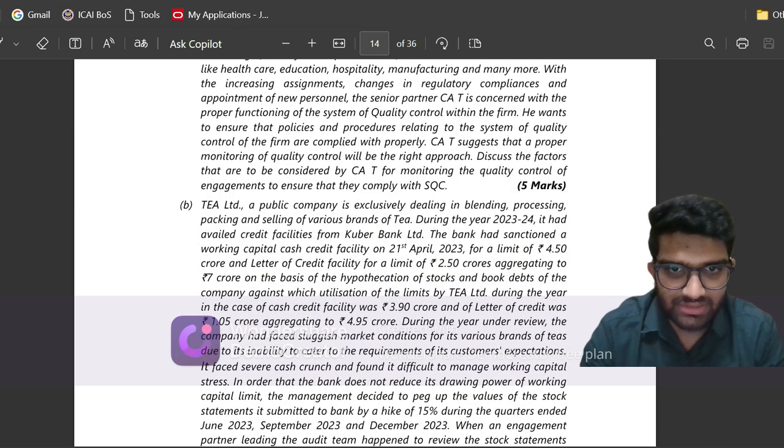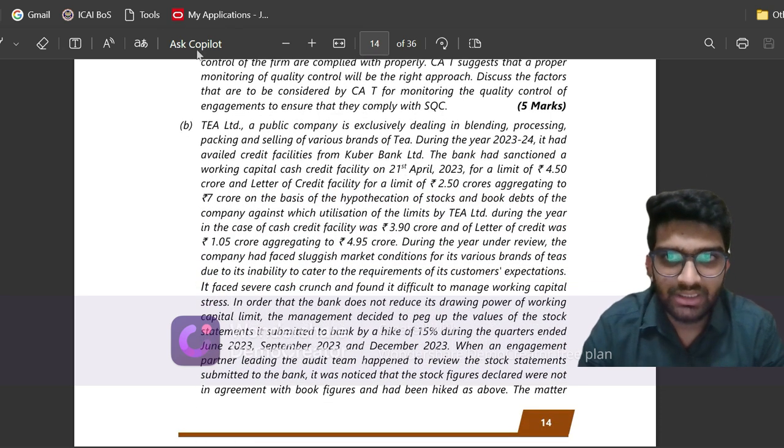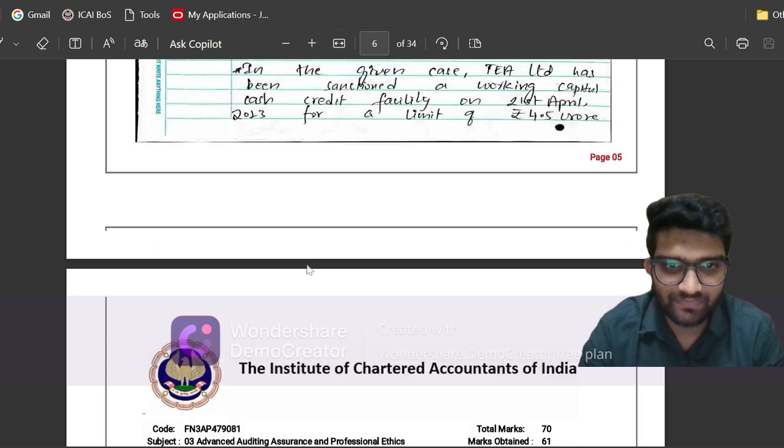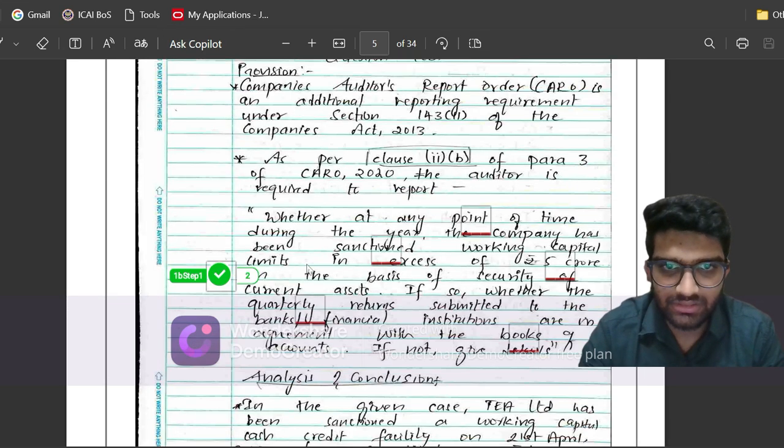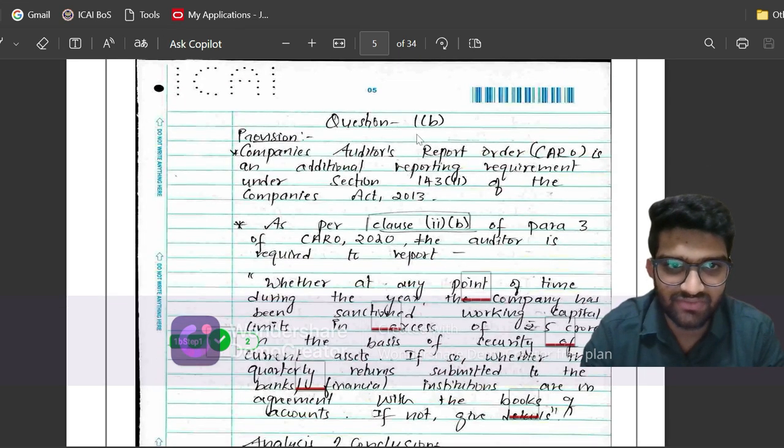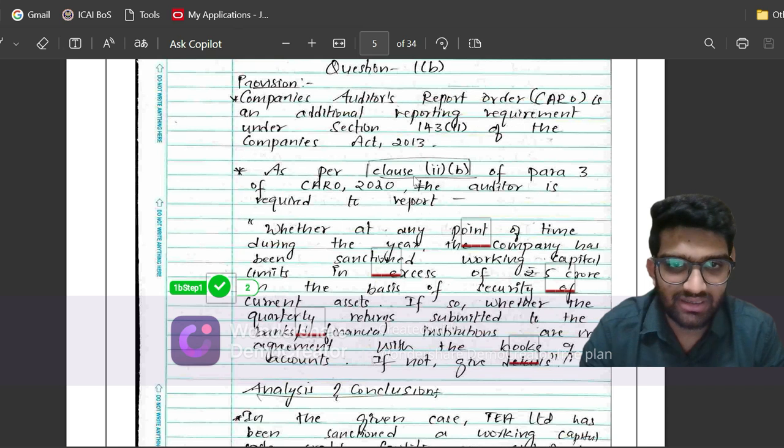The question was the company had a 4.5 crore working capital limit and also an LC limit of 2.5 crores, making it up to 7 crores. Now the limit in clause 2b is 5 crores, and hence reporting will be applicable. Let us see what I have written. So here it is. Firstly I have given the reference of CARO. I have said that CARO is an additional reporting requirement under section 143(11) of the Companies Act. Then I have also underlined the relevant clause 2b of para 3 of CARO 2020.